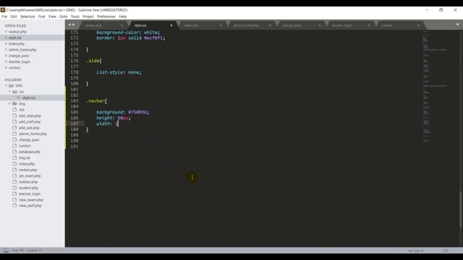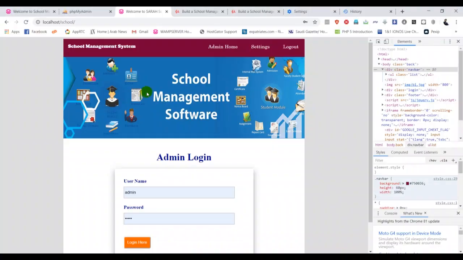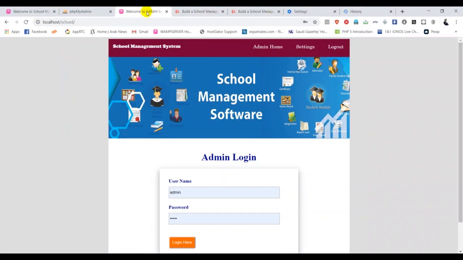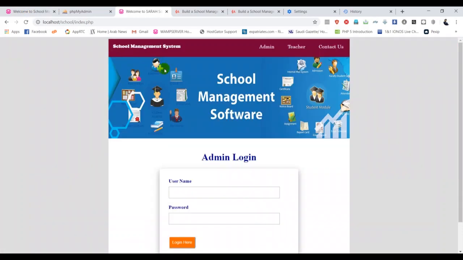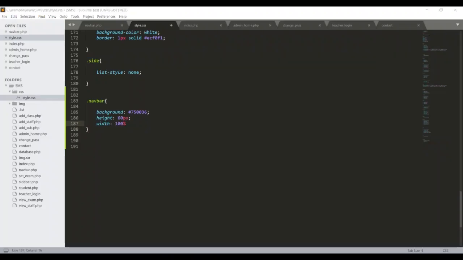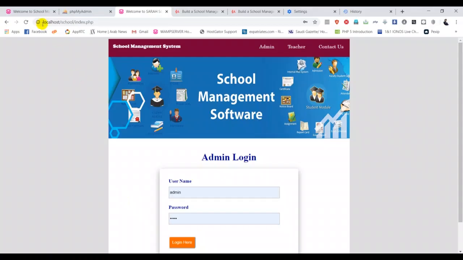I'm putting 100% because, if you take a look at my original one, this width is different when I log in to admin home. That's the reason it will take the entire page, up to 100%, rather than staying in this area. That's much better. Then I put the semicolon for this one, Control S, and go back here.